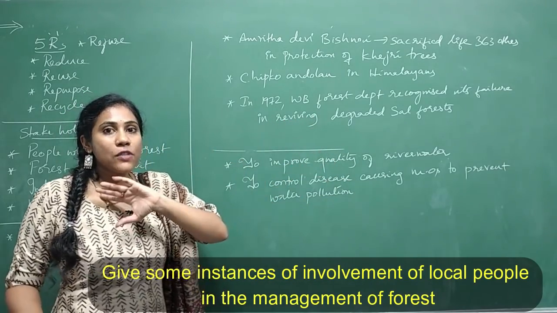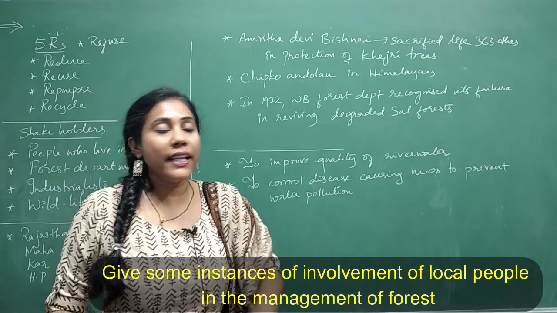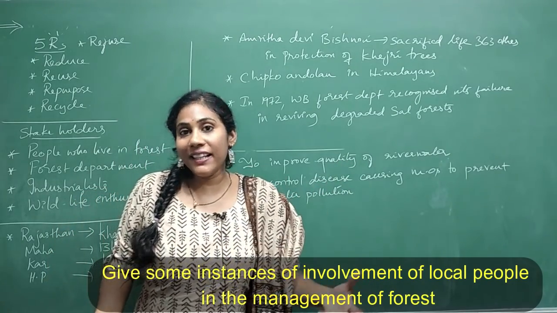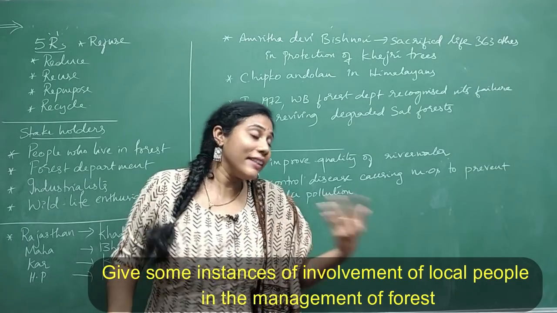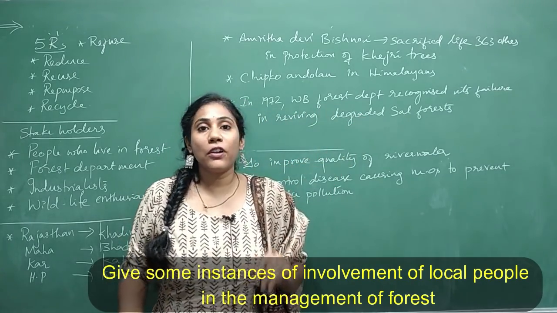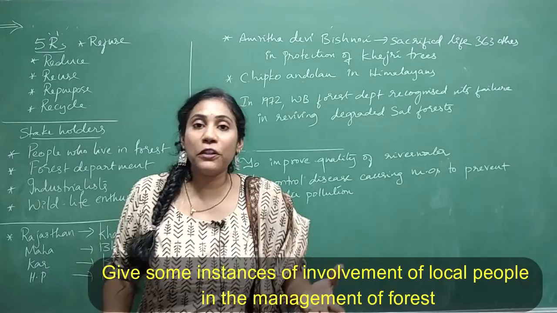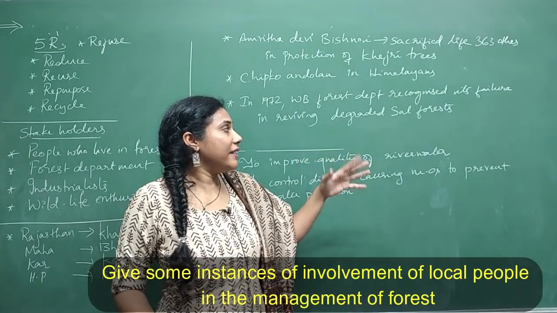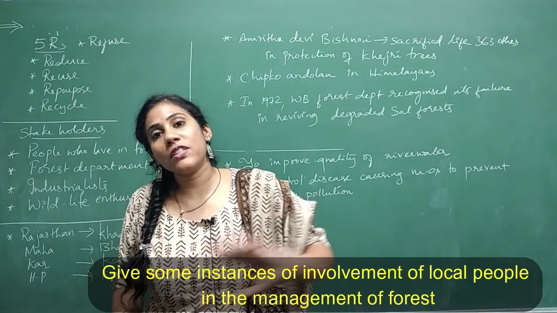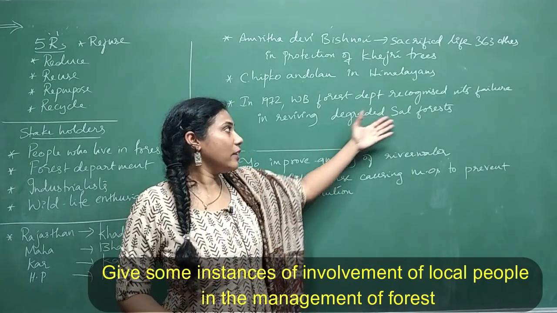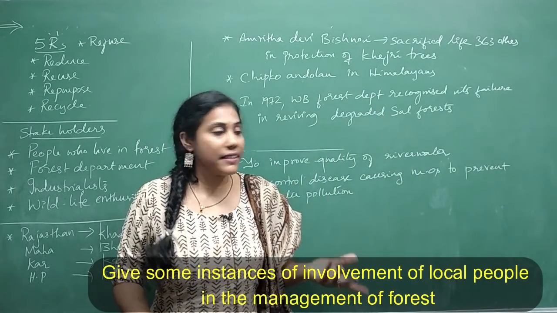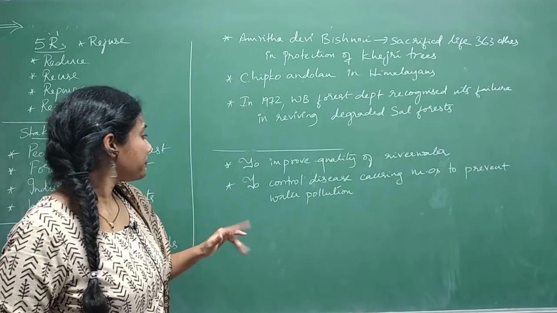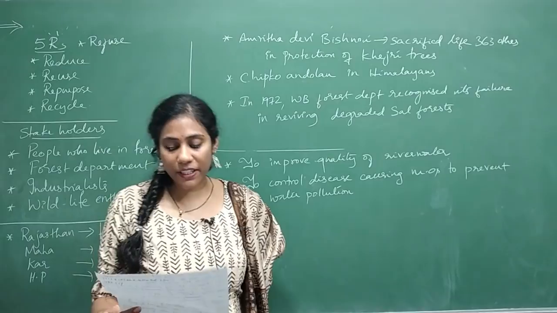Sal forest was degrading day by day. The West Bengal forest government failed in reviving this particular forest, where at that point of time local people started reviving a forest. And there were a lot of developments in the course of sal forest, isn't it? So that is another instance you can mention. So that's all about the question.